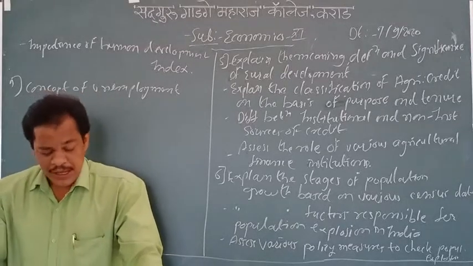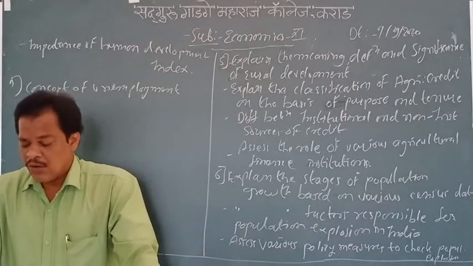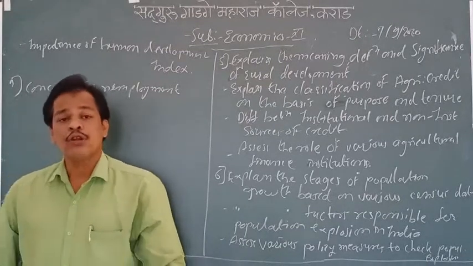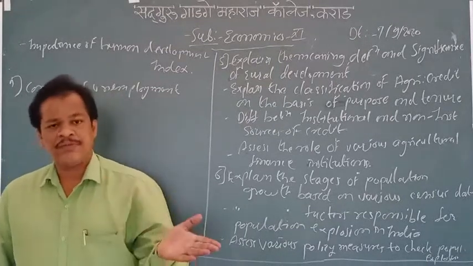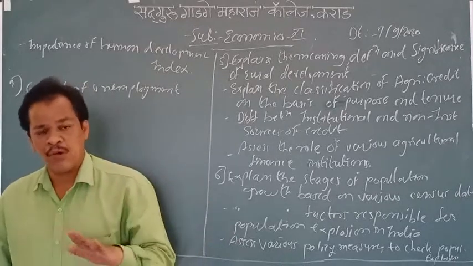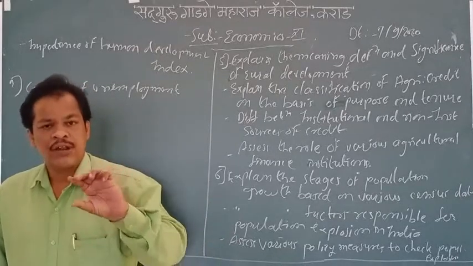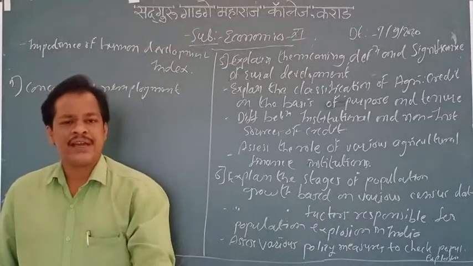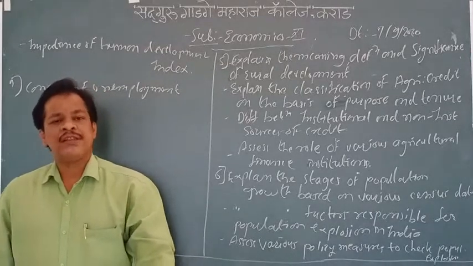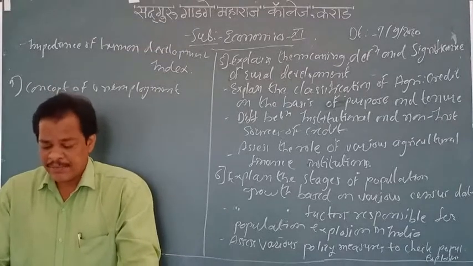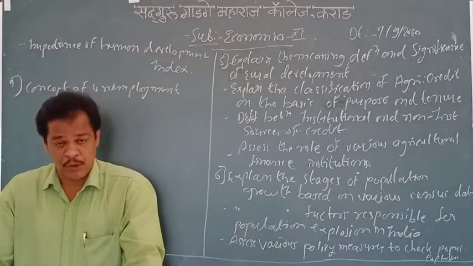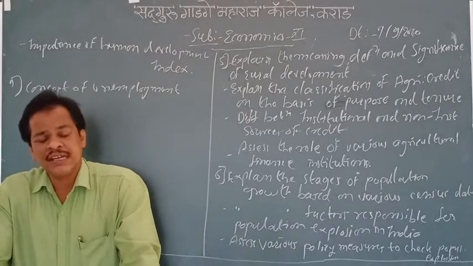Again, here we are going to see what kind of urban poverty there is and what kind of rural poverty there is. Again, there is some kind of difference. Rural poverty is different from urban poverty. Okay, so in rural areas, villages, if people have some limited money, they can live there. So their problem is different from urban poverty. Again, review the estimates of poverty. How are you going to estimate poverty? We are going to see all these things in this point.